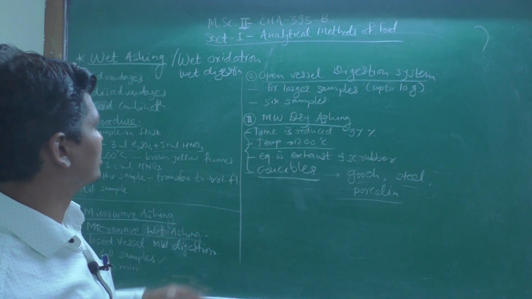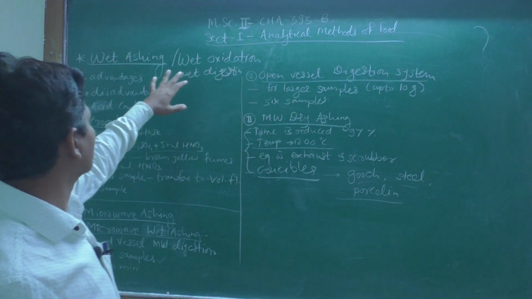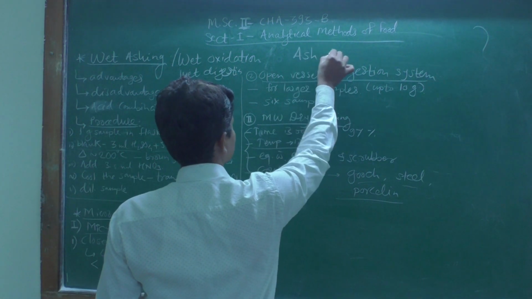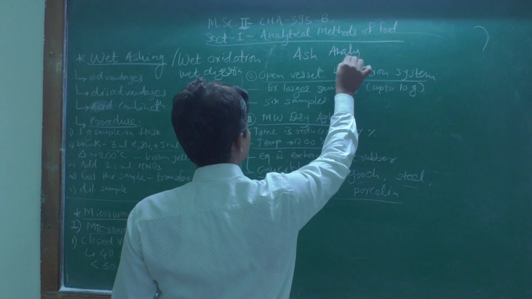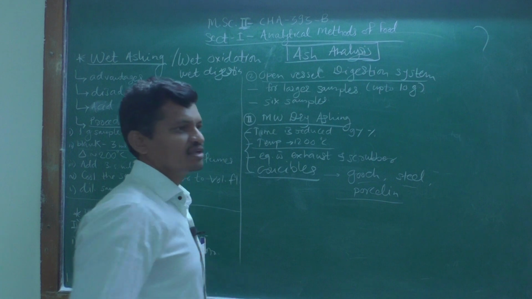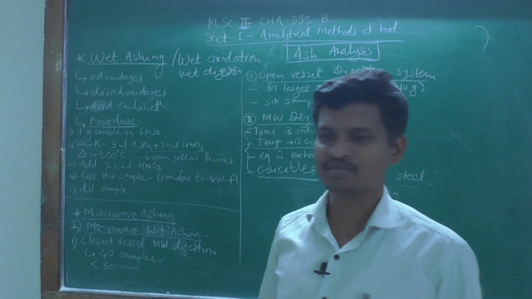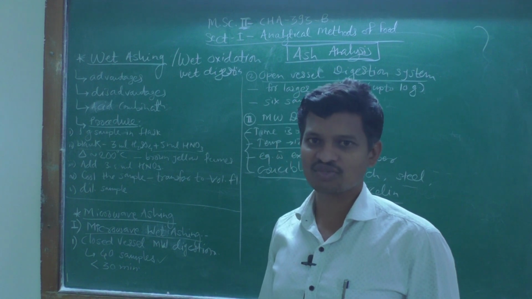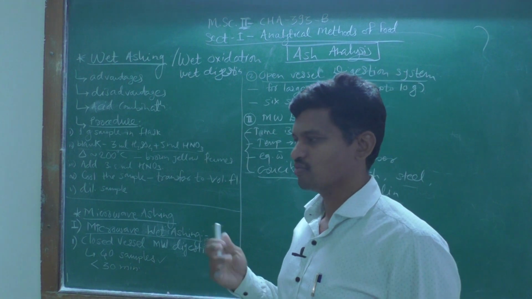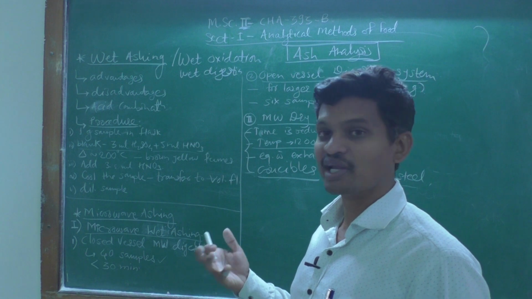In this way we have covered all our topics under the title ash analysis. Ash analysis is a very important part of food analysis. We covered what is meant by ash and the different methods.